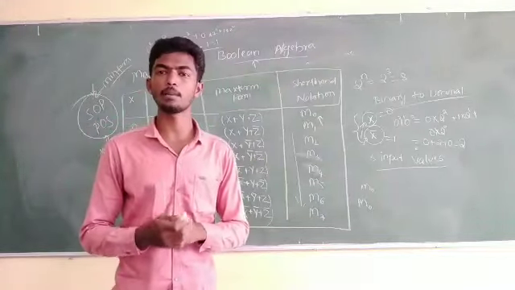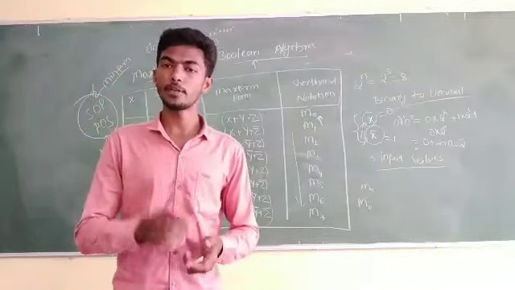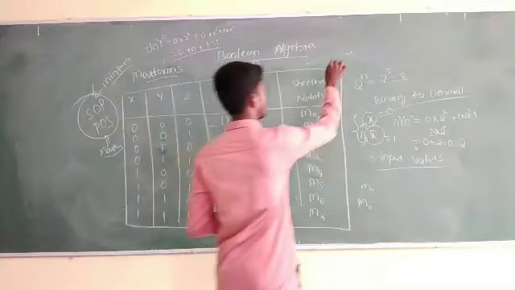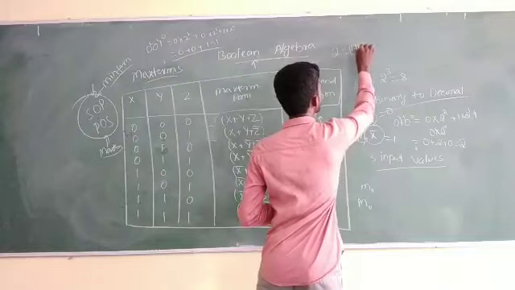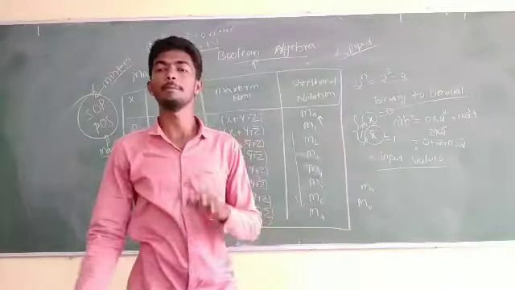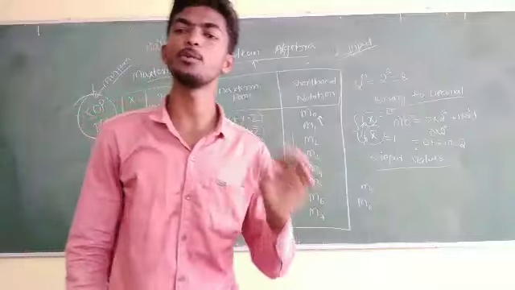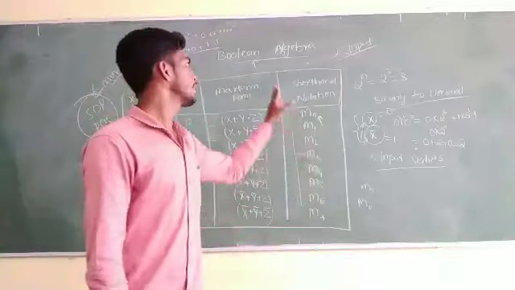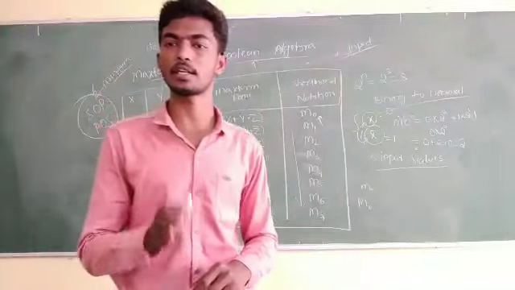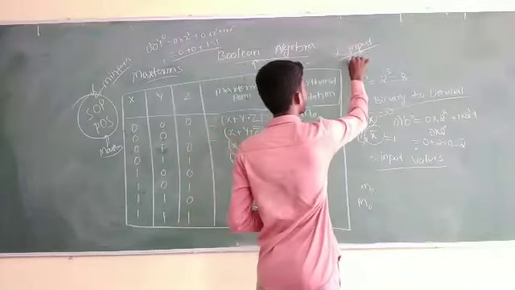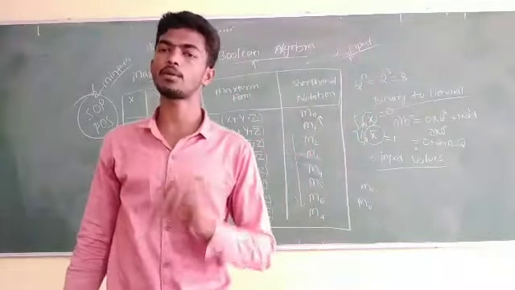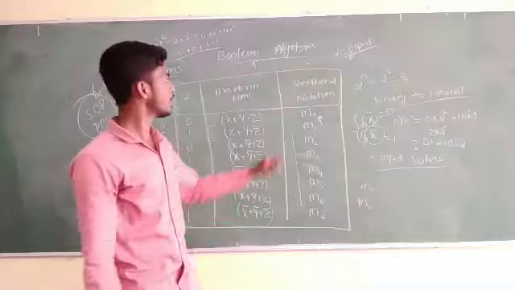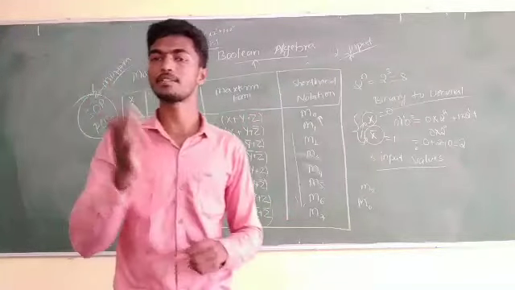One thing about min terms and max terms: everyone should write two min terms and two max terms for 2 input values, write the values, and also write the shorthand notation for whichever max term or min term you have written. Calculate the binary to decimal conversion, write the shorthand notation also, and send it to me on WhatsApp.